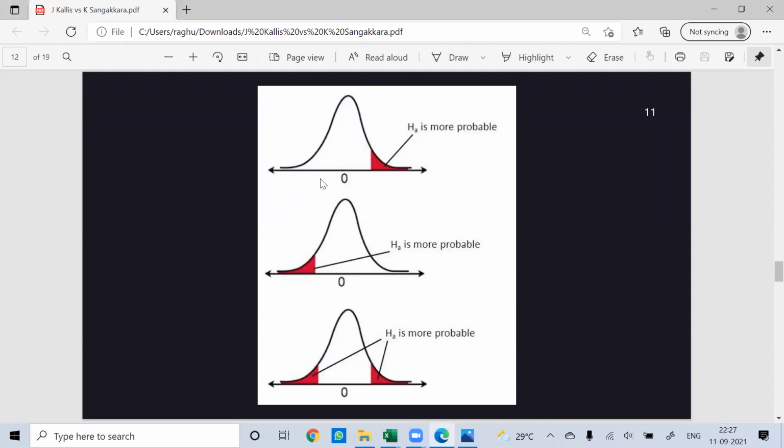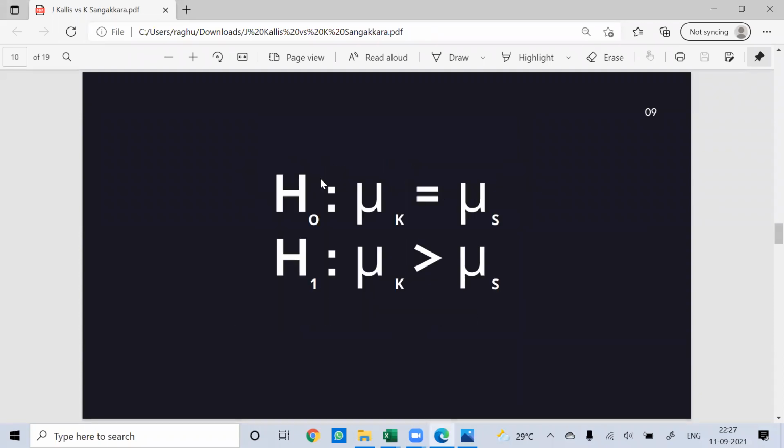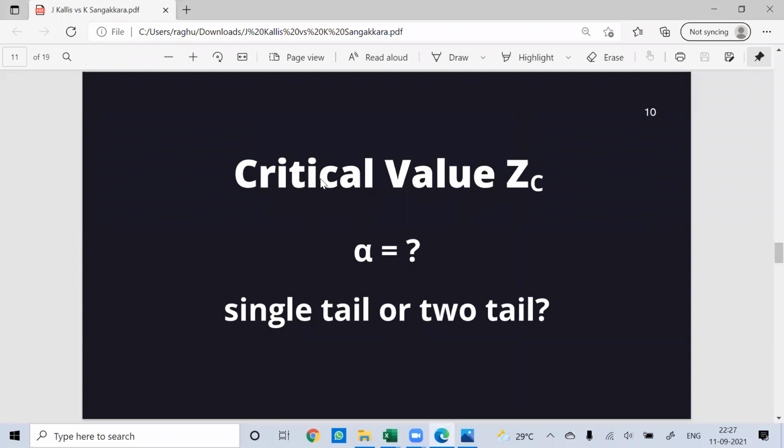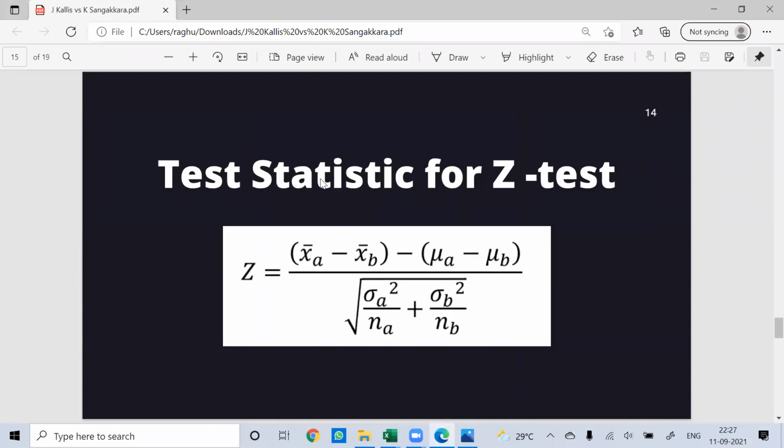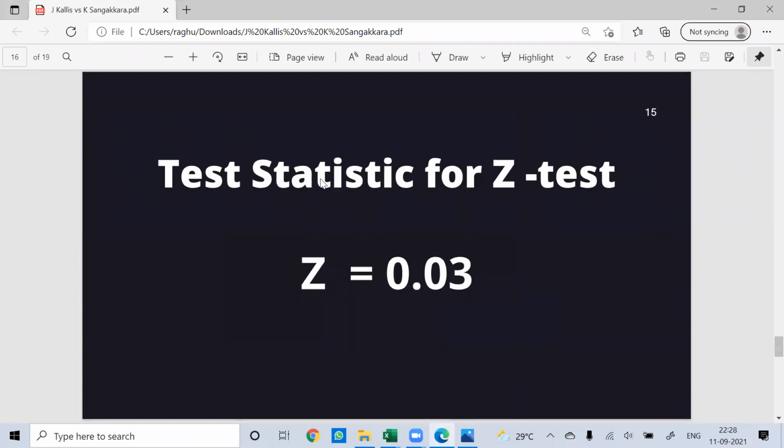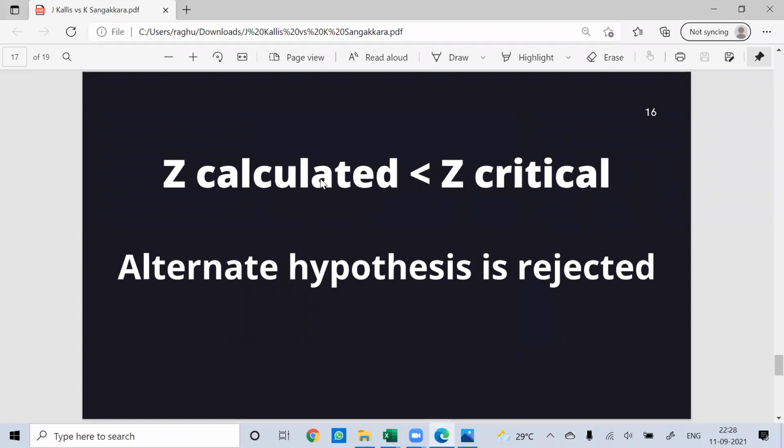Your alternate hypothesis is that Kallis is better than Sangakkara, and we have found that no, that's not the case. Kallis is not better than Sangakkara, and that's how you arrive at your inference. So we found the test statistic Z value as 0.03. So Z calculated is less than Z critical, and the alternate hypothesis is rejected. Why?